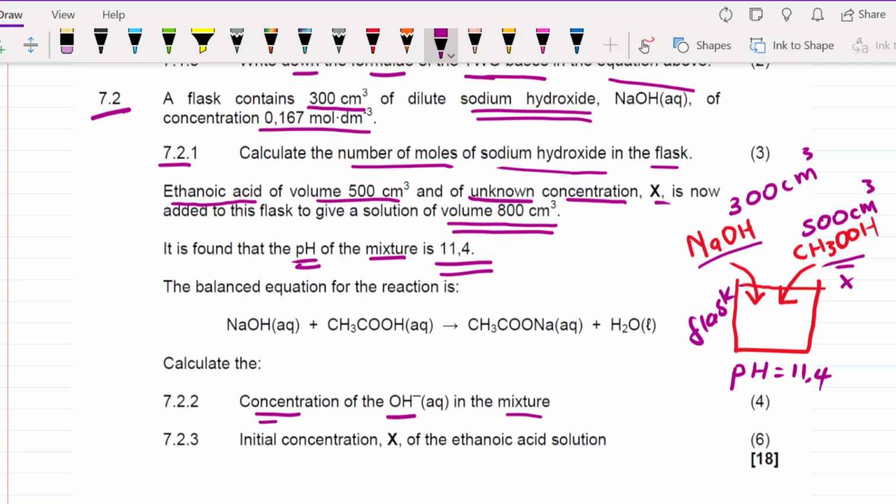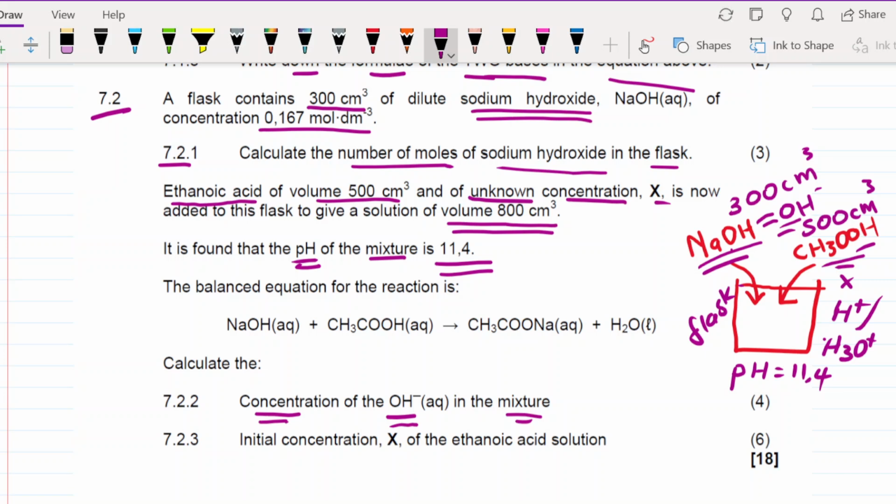So they said now calculate the concentration of the OH ions in the mixture. Now this base, which is sodium hydroxide, is going to produce the OH ions, the hydroxide ions. This acid is going to produce your hydrogen ions or your H3O plus ions. The hydronium and the hydrogen ion is the same thing. So now we want the concentration of the OH ions, which means the ions that will be produced by the sodium hydroxide.